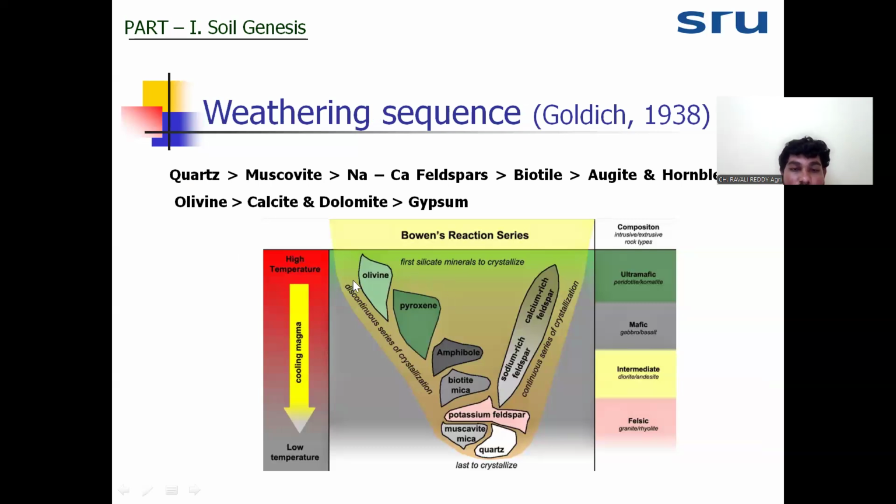For example, olivine crystallizes first at high temperature. It will weather fast. Whereas quartz and feldspar show resistance to the weathering because they crystallize last. Which means that minerals that crystallize first will not show resistance to the weathering, but those that crystallize last will show resistance to the weathering.